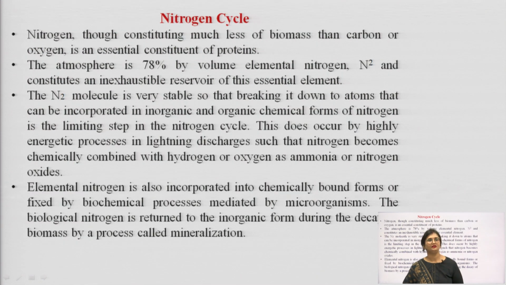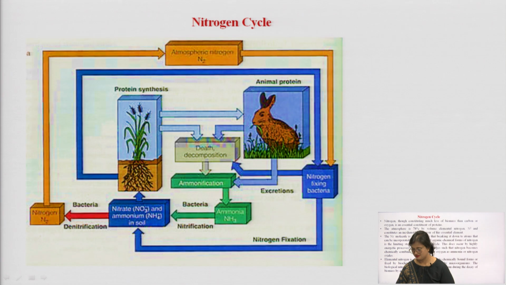Next, we have the nitrogen cycle. Though constituting much less of biomass than carbon or oxygen, it is an essential constituent of proteins. The atmosphere is 78% by volume elemental nitrogen and constitutes an inexhaustible reservoir of this element. The nitrogen molecule is very stable, so breaking it down to atoms that can be incorporated in inorganic and organic chemical forms of nitrogen is the limiting step. It is a difficult step. This does occur by highly energetic processes in lightning discharges, such that nitrogen becomes chemically combined with hydrogen or oxygen in the form of ammonia or nitrogen oxides.